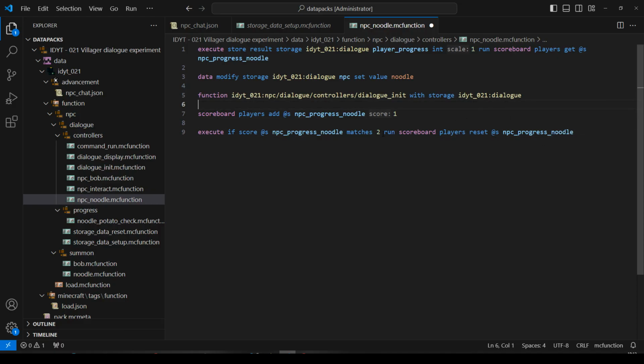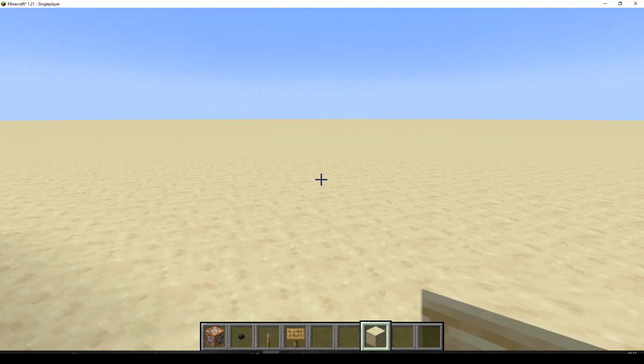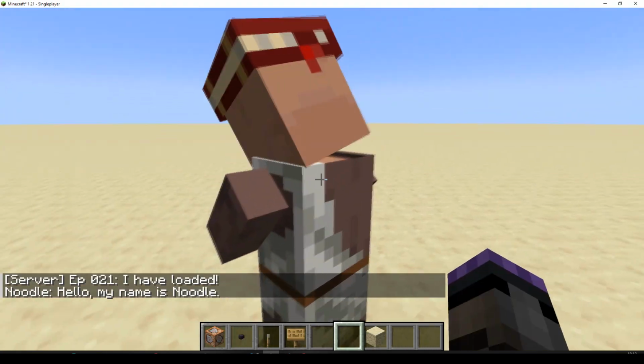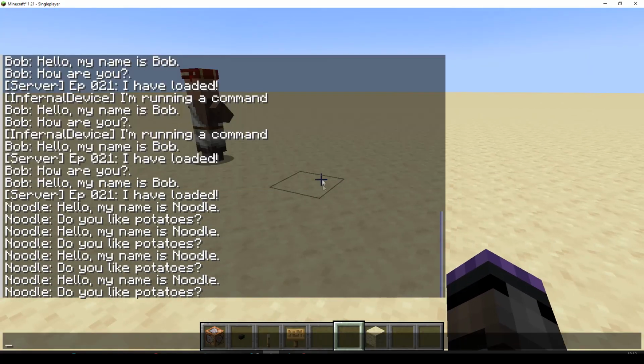Now, Noodle doesn't say two things. So if we just run this now, if we look at storage data, he should say, hello, my name is Noodle, do you like potatoes? Let's do a test of that. Reload, Noodle. My name is Noodle, do you like potatoes? There we go. That's cool.